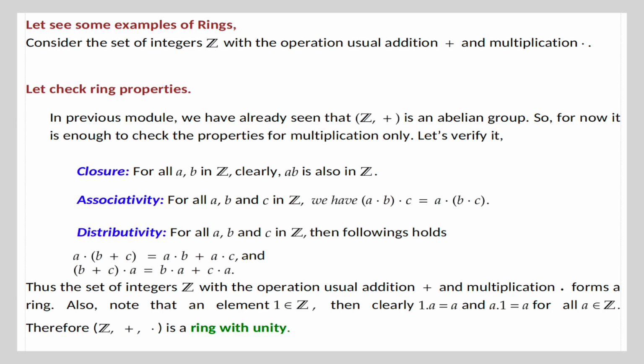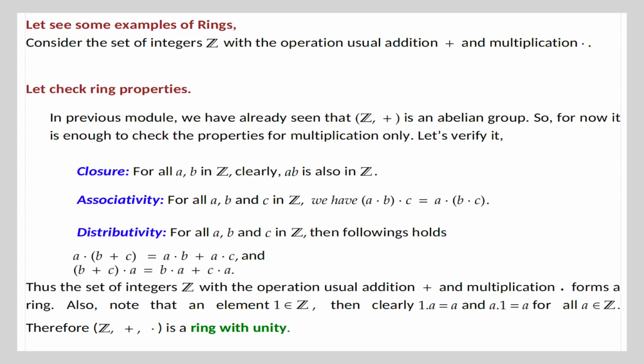Associativity. For all a, b and c in Z, we have (a · b) · c = a · (b · c). Distributivity. For all a, b and c in Z, the following holds: a · (b + c) = a · b + a · c, and (b + c) · a = b · a + c · a.